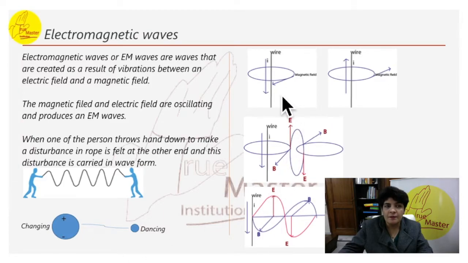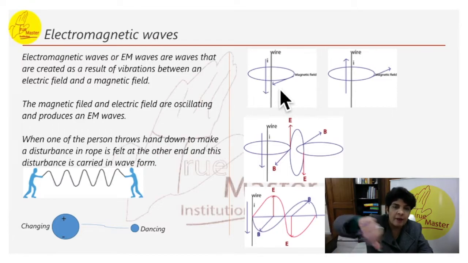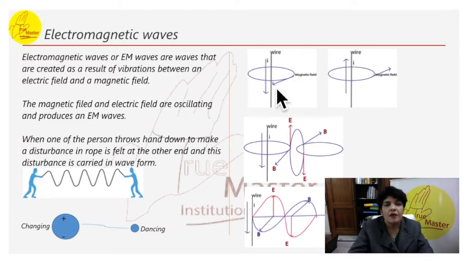Let's look here. In this wire, the current is flowing downwards. A wire with current downward produces a magnetic field. This is the arrow that you can see. This is the magnetic field that is developed, as shown in the picture, by the right hand thumb rule. So if it's going down, this is how the magnetic field is generated. This field is in circular motion, as studied in Biot-Savart. You have learned this earlier.